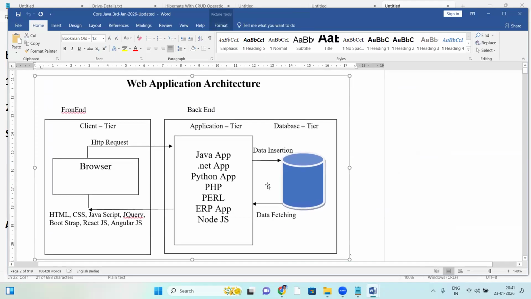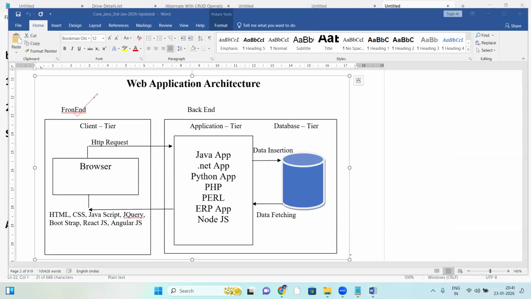Here it's a web application. In a web application, here is a front end. Yesterday we discussed this a little bit. Here, front end, next is a back end. The front end is a browser environment.